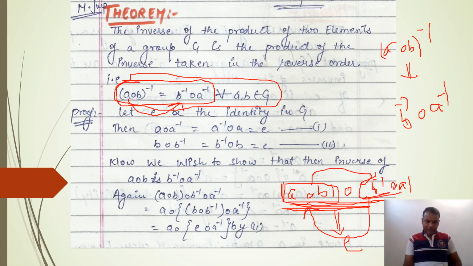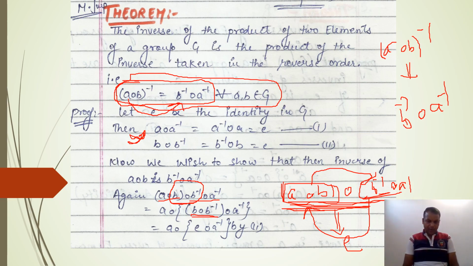Here we have started from here, A of B on B inverse of A inverse. These are some results, and these are the operation of inverse on an element which gives identity. These are very clear, we have understood them in our previous lectures. Now here we will apply associativity. These two elements B and B inverse will be associated with each other. So I am writing these in this order. Please remember that students can't change the order of these elements.